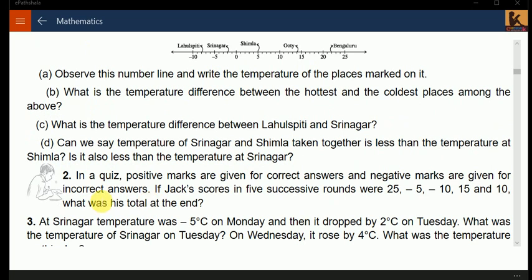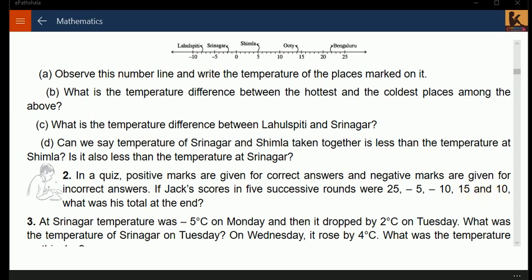Now to the second question. In the quiz, positive marks are given for correct answers and negative marks are given for incorrect answers. If Jack's scores in 5 successive rounds were 25, -5, -10, 15 and 10, what was the total at the end? You just need to sum them all: 25 plus -5 plus -10 plus 15 plus 10.